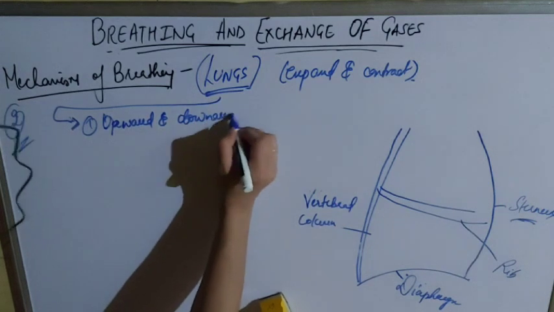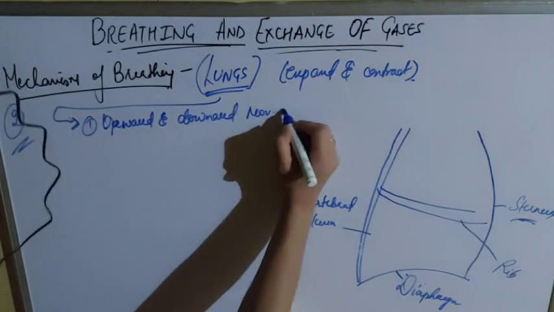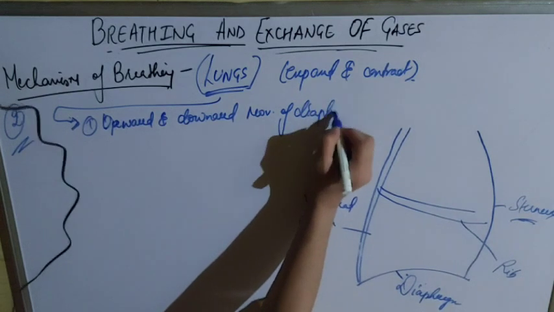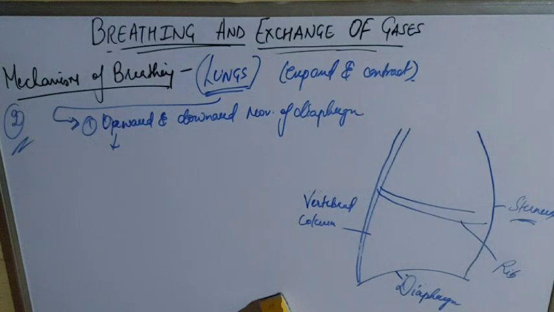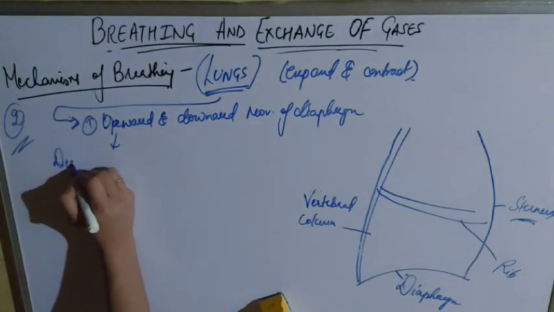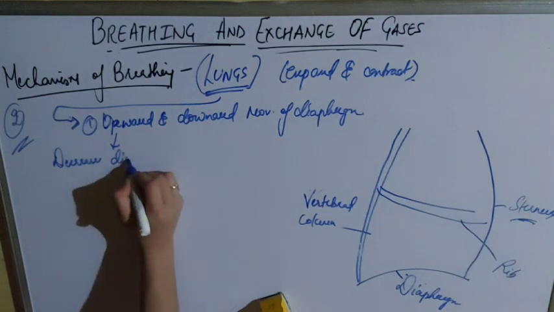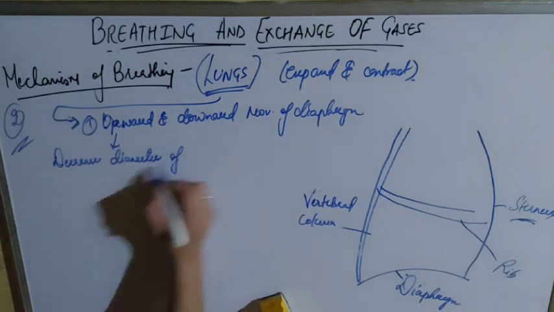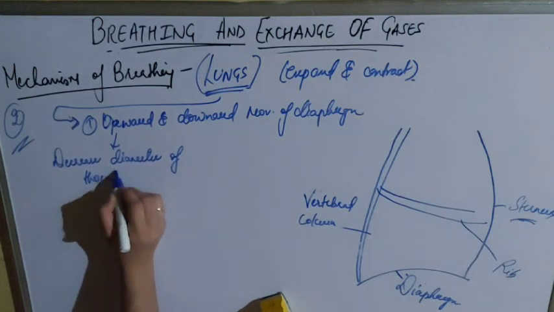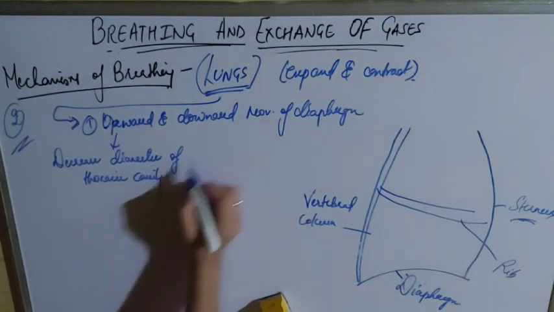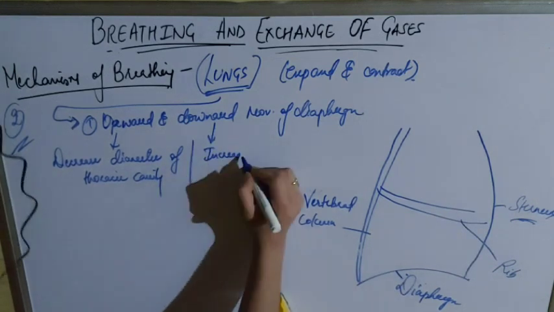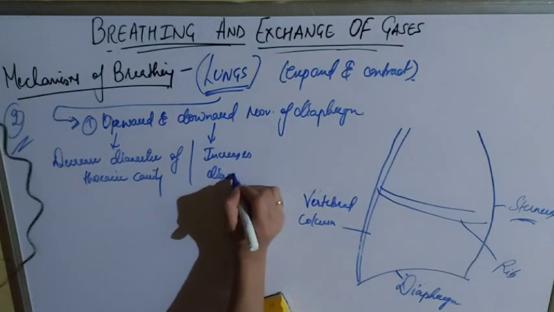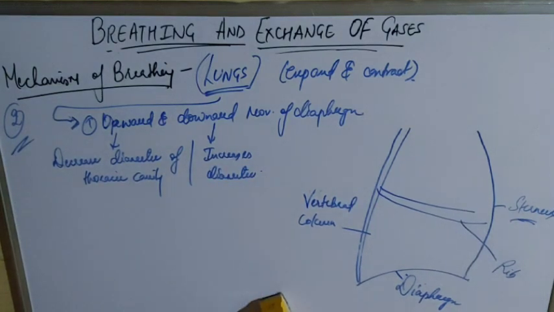First is the upward and downward movement of the diaphragm. Upward movement will decrease the diameter of the thoracic cavity. The thoracic cavity is also known as the chest cavity. And downward movement of the diaphragm will increase the diameter of the thoracic cavity. That's how the chest will expand, or the lungs will expand or contract.